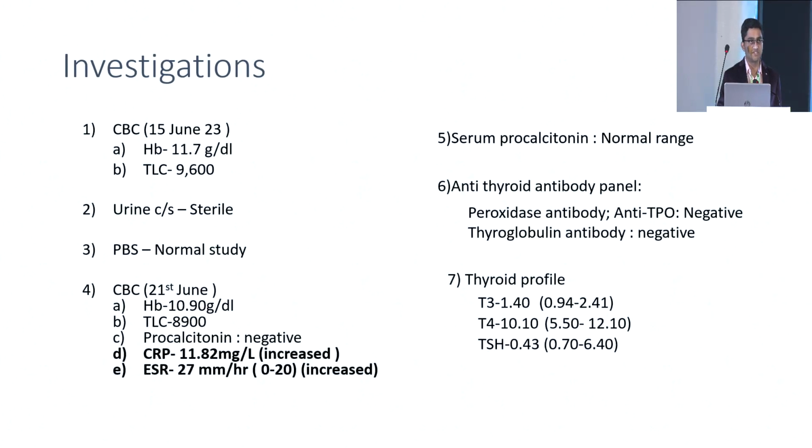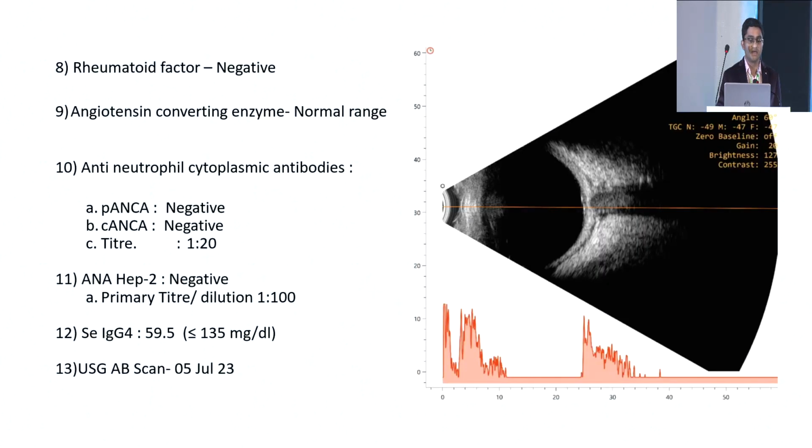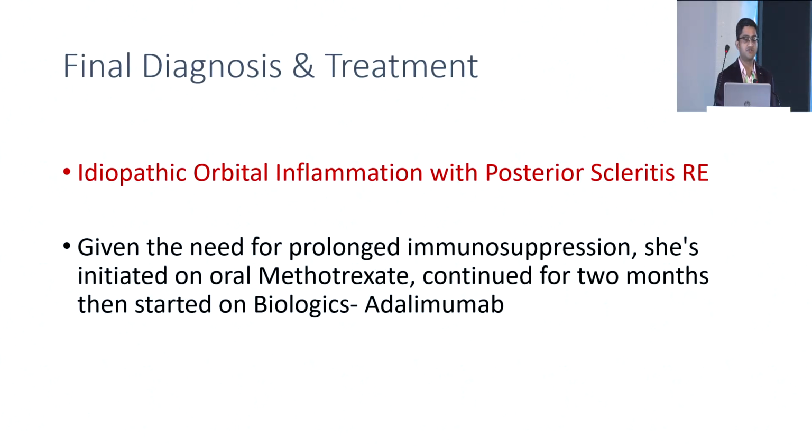We thoroughly investigated her. Her CRP was increased, ESR was increased, and rheumatoid factor, ACE, ANCA and ANA profile were all negative. AB scan, done on 5th July, showed disc edema and T sign, suggestive of posterior scleritis. Axial scan showed increased retinochoroidal thickness with T sign. My final diagnosis was idiopathic orbital inflammation with posterior scleritis.